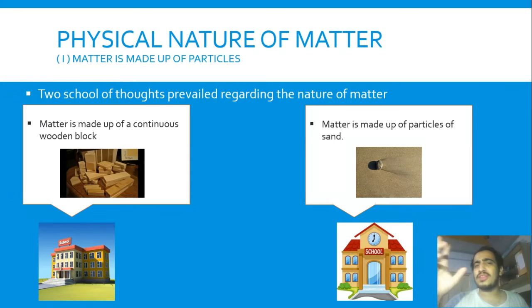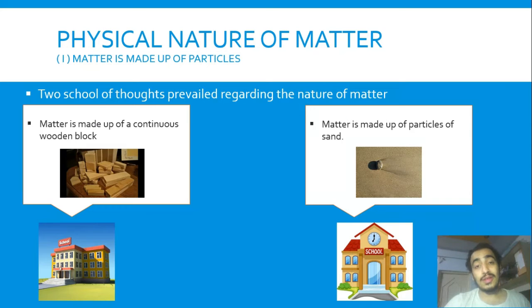According to this topic, 2 schools came with their own thoughts. The first school said that matter is made up of a continuous wooden block, means anything is made up of a wooden block. We can take one example of a block game. I think you have played a block game when you were small. What you were doing is, you were taking small blocks and making a shape. The second school came with the concept that everything is made up of particles of sand.